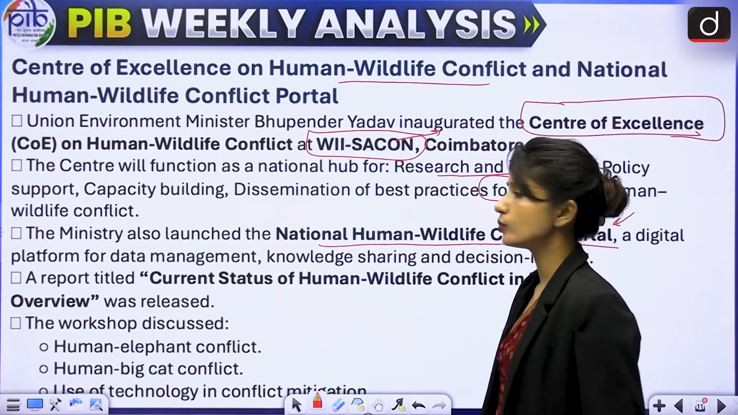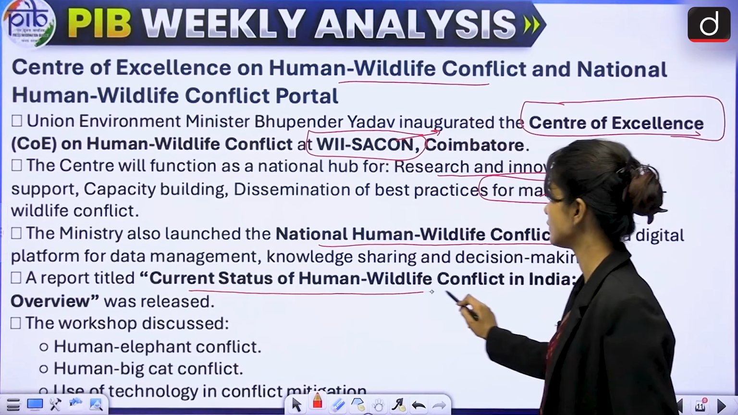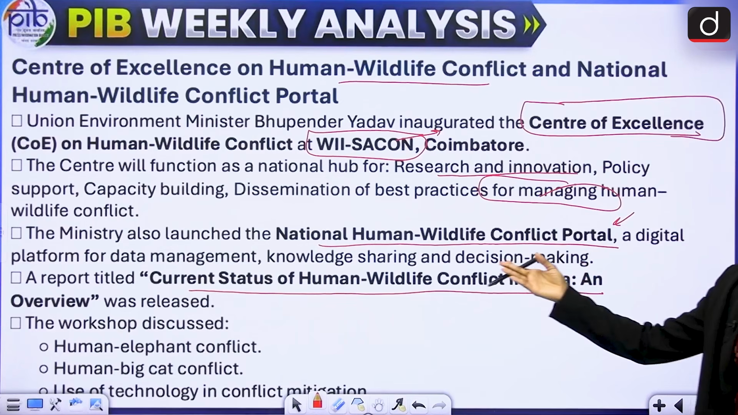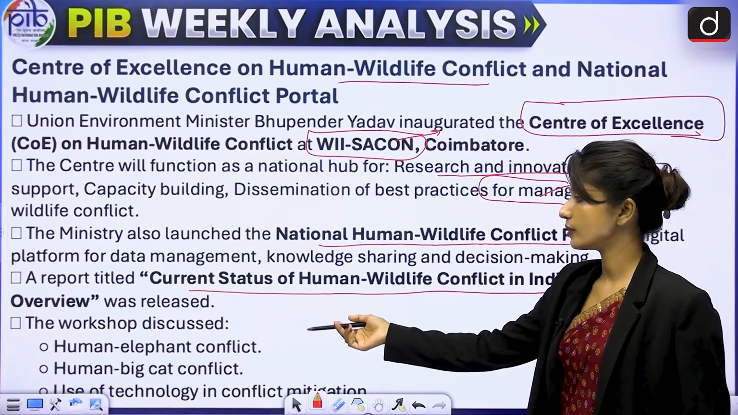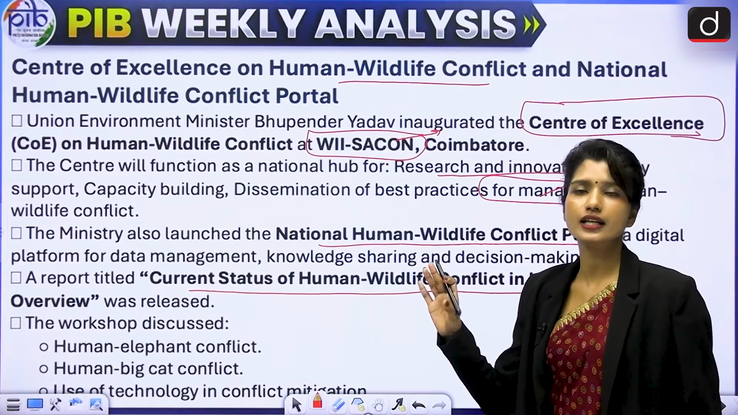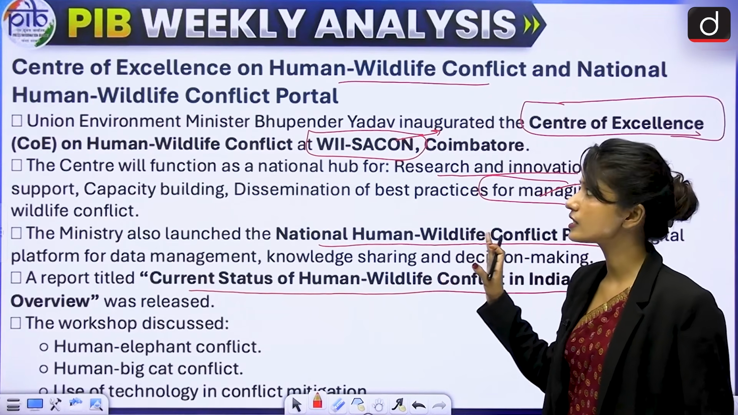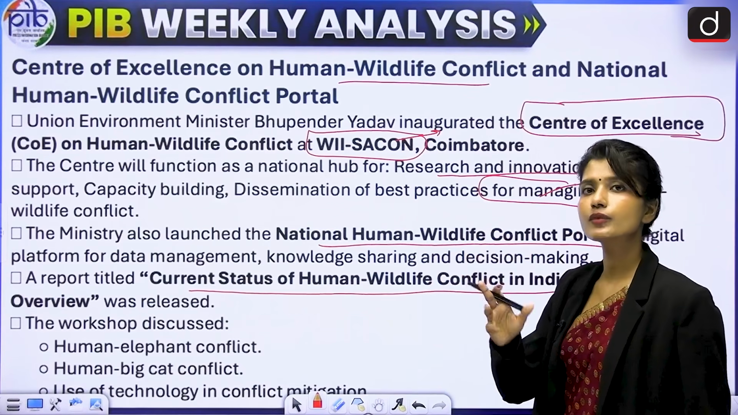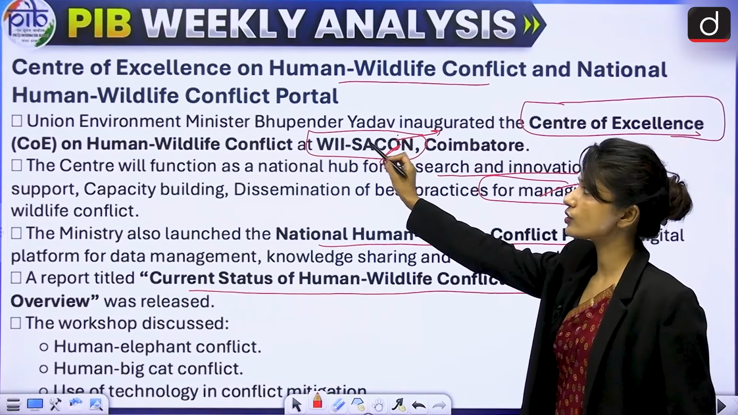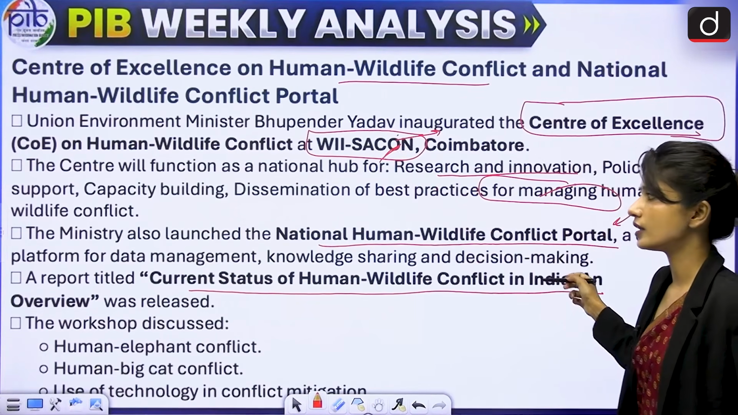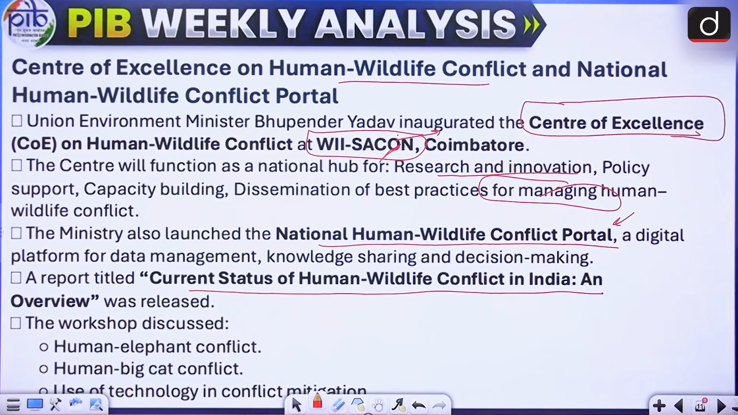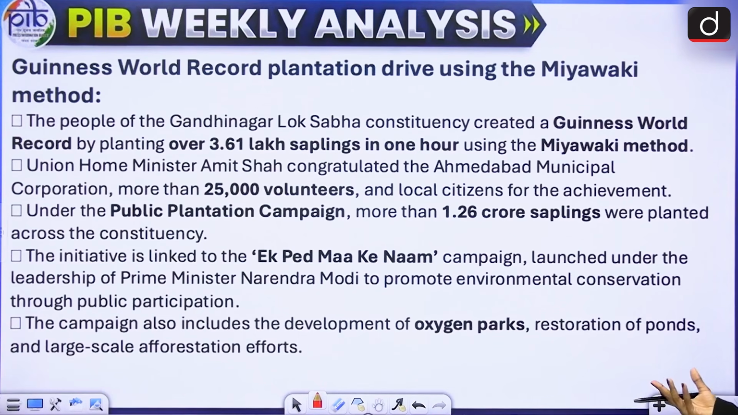And there's also a report which was released called Current Status of Human Wildlife Conflict in India, an Overview. And in this workshop, there was conflict discussed between human and elephant, human and big cat, and the technologies, how to mitigate such conflicts, how to manage such conflicts. That is what is discussed. Now, as you must have guessed, this is very important from the prelims point of view. We just need to know where the Center of Excellence is, the two institutions that work together for it, and that there's a portal launched alongside the Center of Excellence. That is it. Again, a prelims based question, not very important for our mains, or maybe you can write in answers if it is relevant.